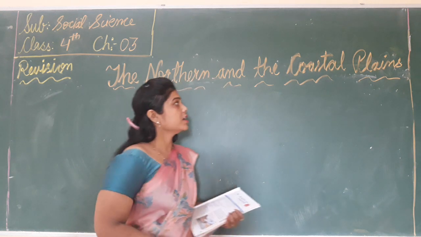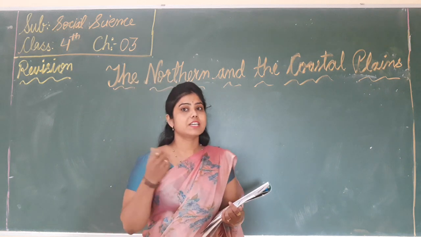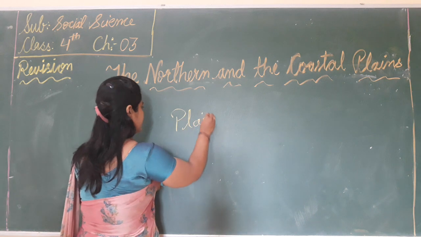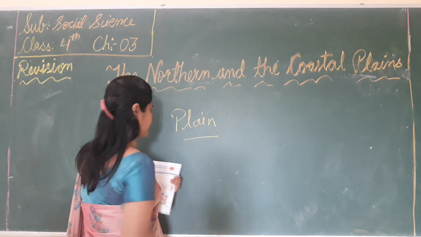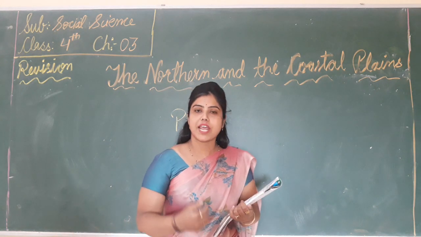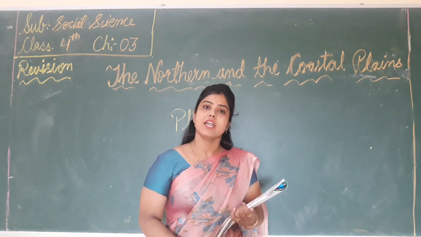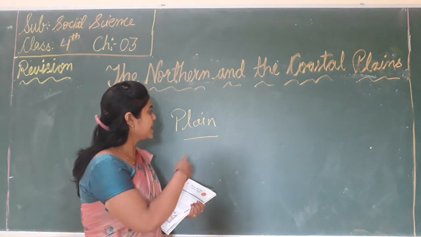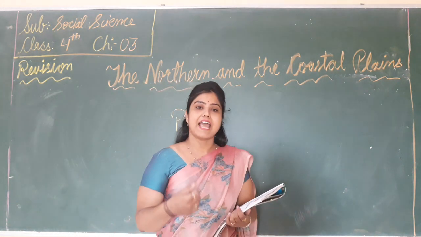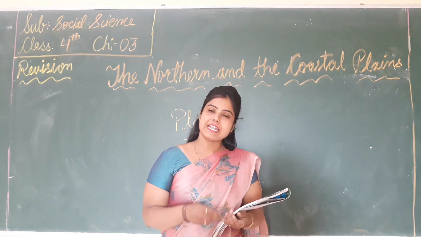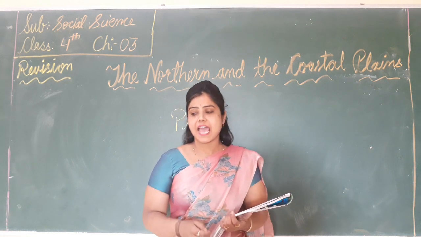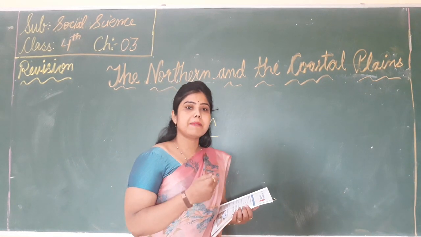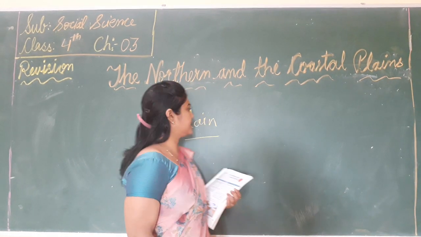Okay. So children, what do you understand by the term plain? A flat and level land is called a plain. So what is the definition of a plain? A flat and level land is called a plain. And in India, the plains of India are the northern plains and the coastal plains.